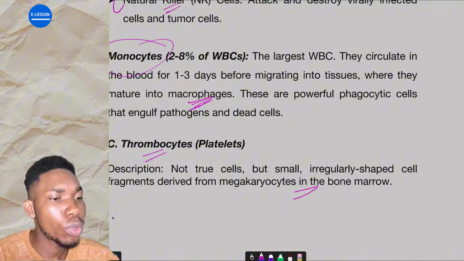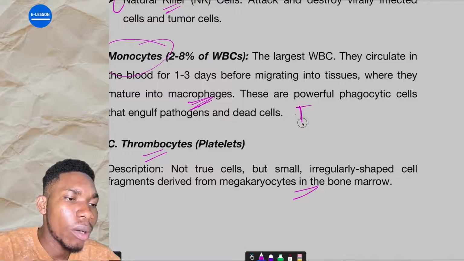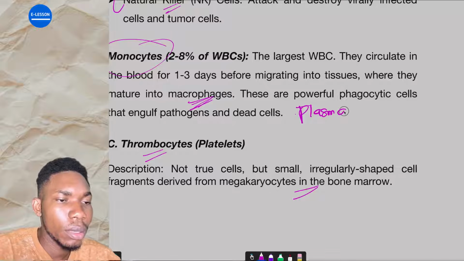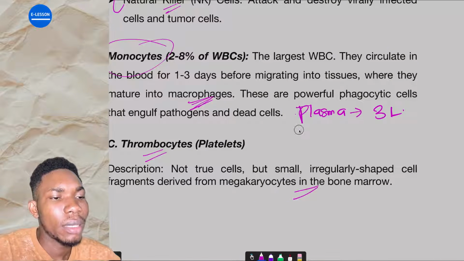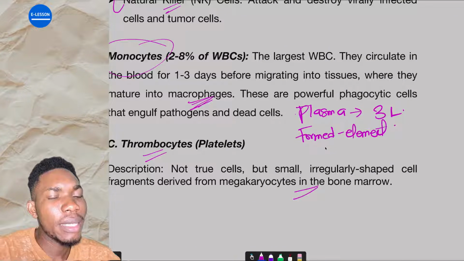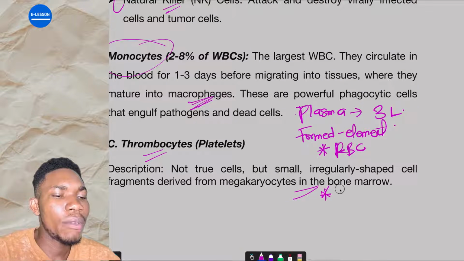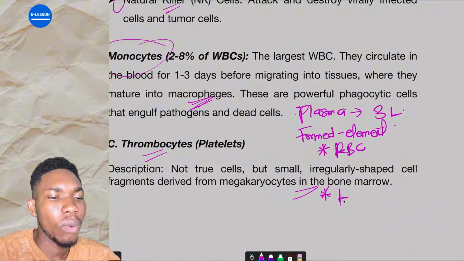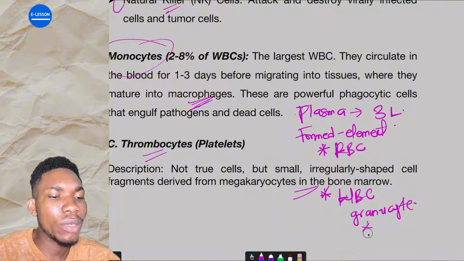They are divided into two. First, the plasma, which is about 3 liters, and then we have the formed elements. Under the formed elements, we have the erythrocytes, red blood cells, and we have the leukocytes, white blood cells. The leukocytes are further divided into two: granulocytes, and then agranulocytes.